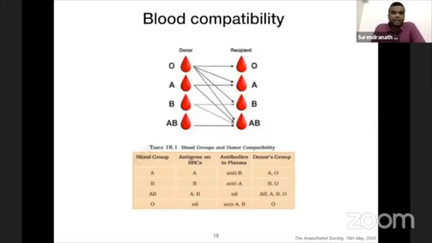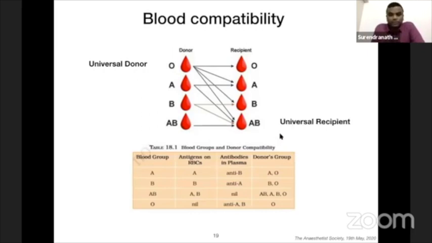If you see the blood compatibility, ABO group O can donate to O, A, B, and AB. A can donate to A and AB. B can donate to B and AB. AB can donate only to AB, mainly because it is dictated by the presence of antibodies in the plasma. That's why O is known as the universal donor, because it can donate to O, A, B, and AB groups. All four groups can be given RBCs of O group.